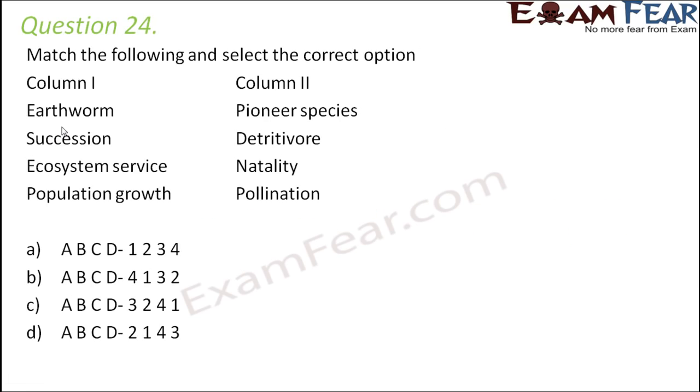Question number 24. Match the following and select the correct option. Okay, so here, earthworm. What is an earthworm? Earthworm feeds on dead organic matter, and organisms which feed on dead organic matter are called detritivores. So earthworm is a detritivore. Now, what do we have next?